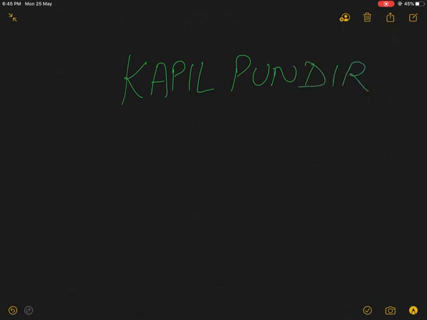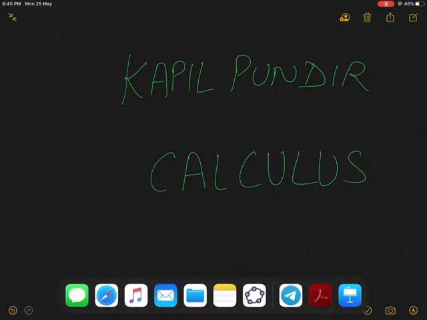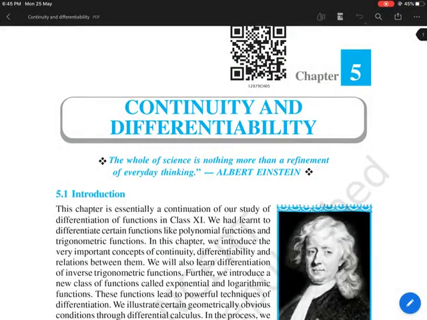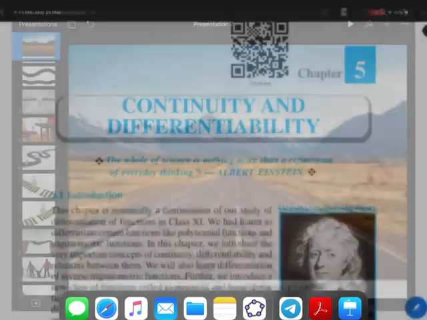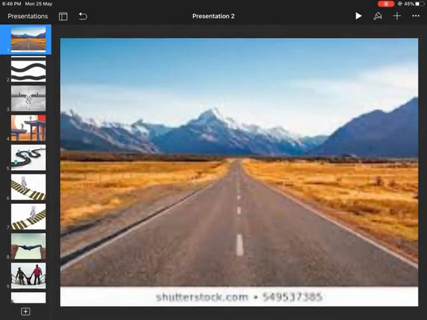Today we are going to start a new unit of your mathematics book, that is calculus. In this unit we are going to start chapter number 5, continuity and differentiability. Within this chapter we will start with the first topic, that is continuity. To get an intuitive idea of continuity, I will start with a very common example of roads.